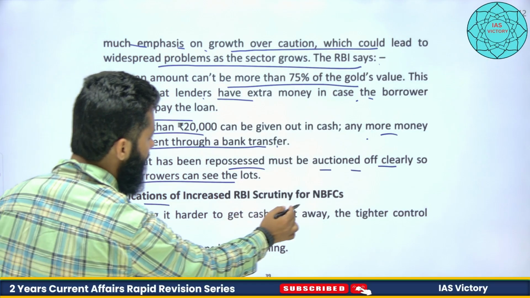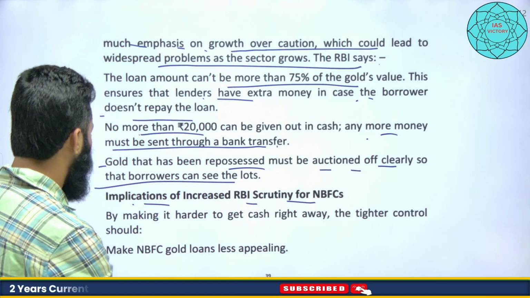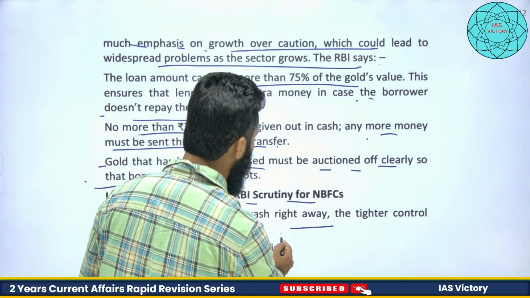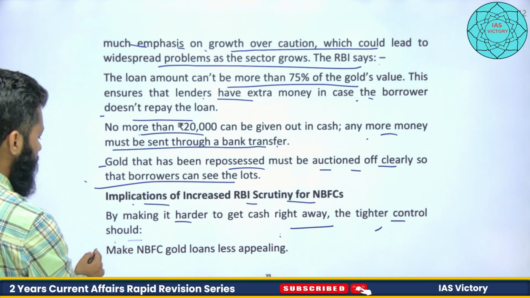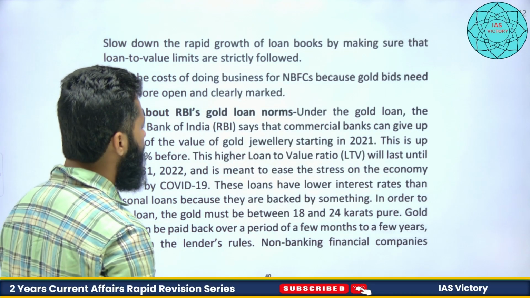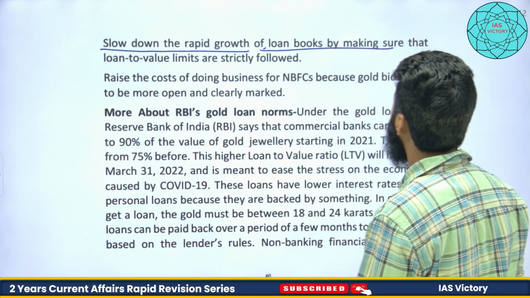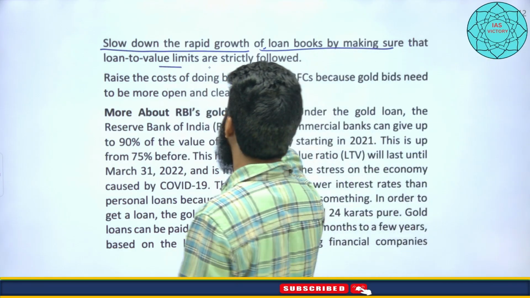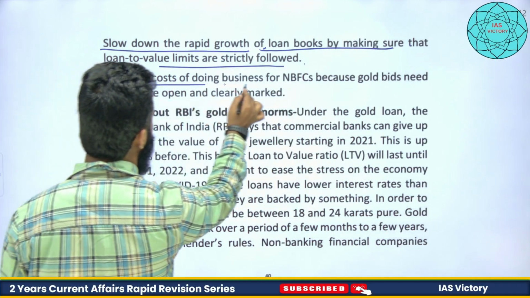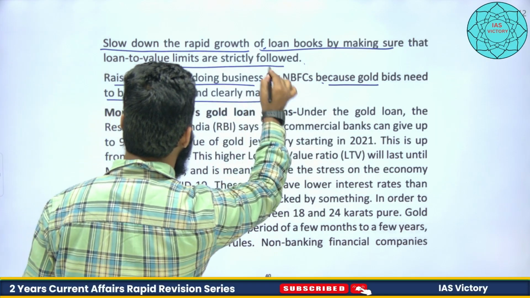Implication of increased RBI scrutiny of NBFCs, what will happen? Maybe it can lead to contractionary monetary policy. By making it hard to get cash right away, the tighter control should make NBFC gold loans less appealing, right? So people will also not go into this, and it will slow down the rapid growth of loan books. By making sure that loan to value limits are strictly followed, it also raises the cost of doing business for NBFCs, because gold bids need to be more open and clearly marked.